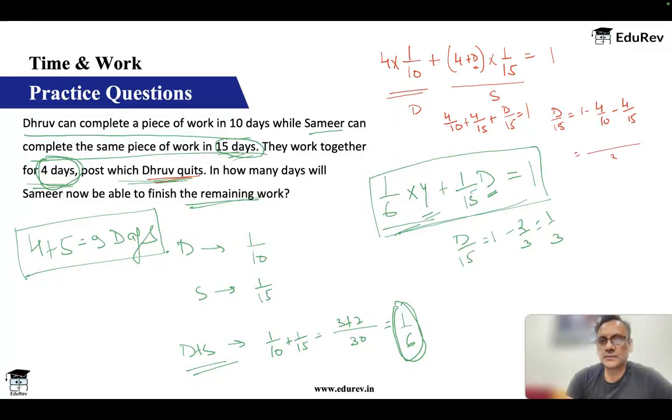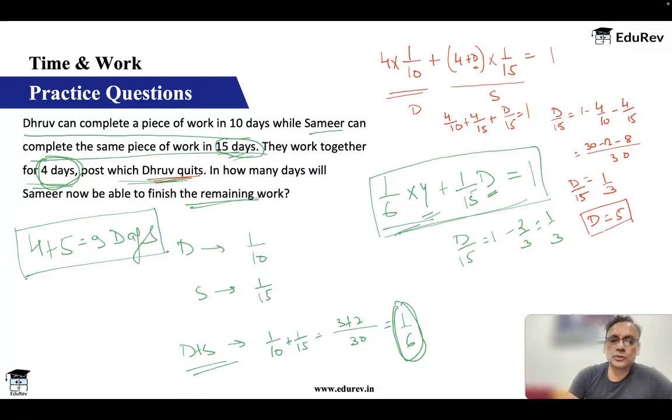So let's take 30. So I get 30 minus 12 minus 8, or 30 minus 20, or 10 by 30, or 1 by 3. So D by 15 is equal to 1 by 3, or D is equal to 5.